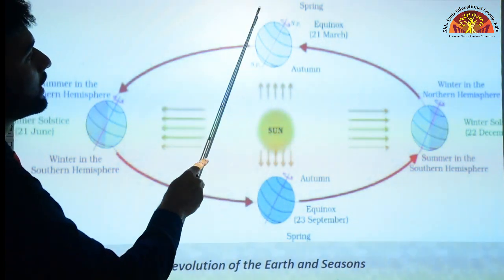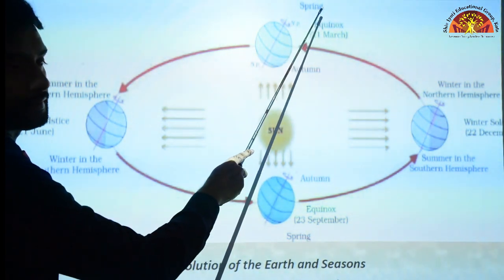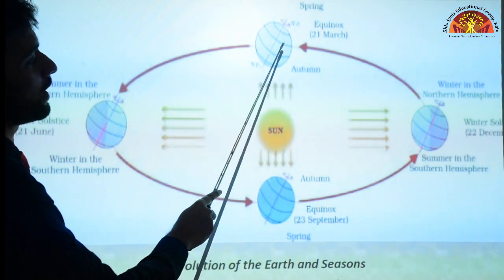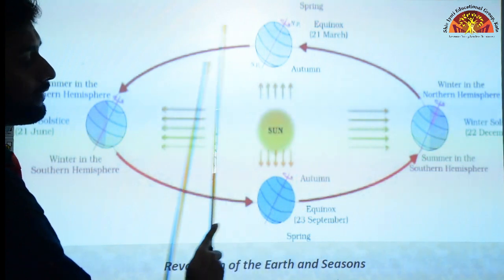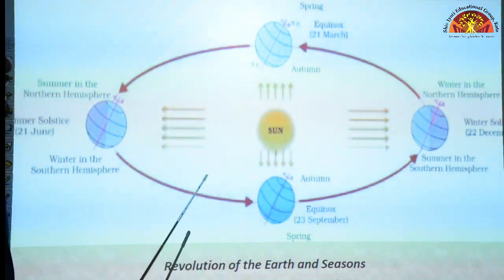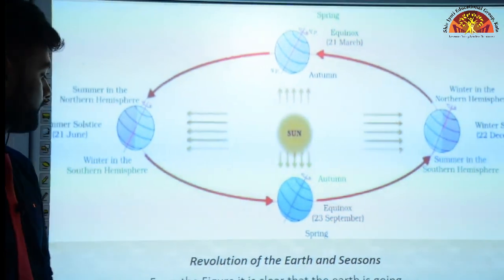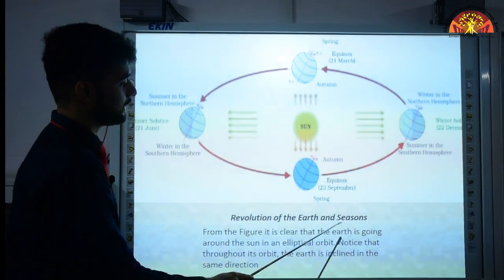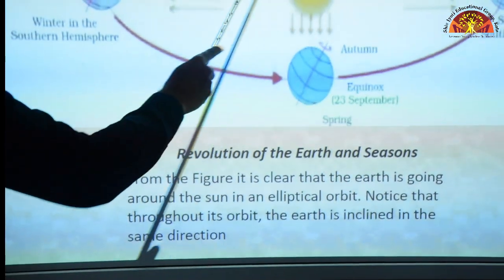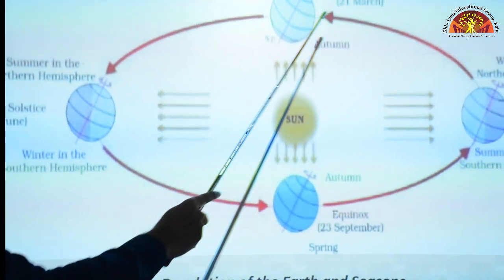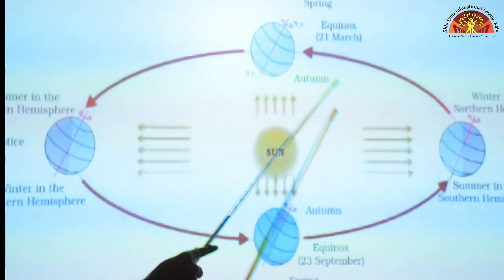But now the northern hemisphere is experiencing spring season and the southern hemisphere is experiencing autumn season, and this cycle repeats itself again and again, and that is how our seasons change. From the figure it is clear that the earth is going around the sun in an elliptical orbit. You can see that the circle here is not round at all, it is elliptical.